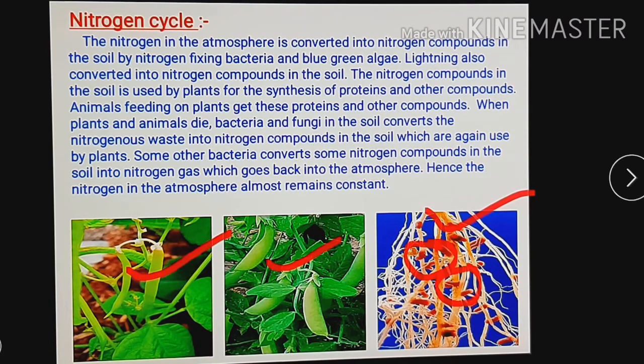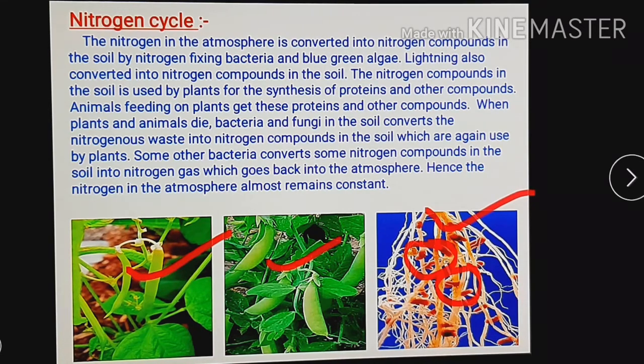And when the plant prepares protein using nitrogen, and the plants are eaten by animals, then those nitrogen compounds and other compounds get transferred into the animal body. But when that animal dies, its dead body starts decomposing, and slowly the nitrogen and nitrogen compounds present in the animal body get converted again into nitrogen in the form of gases.